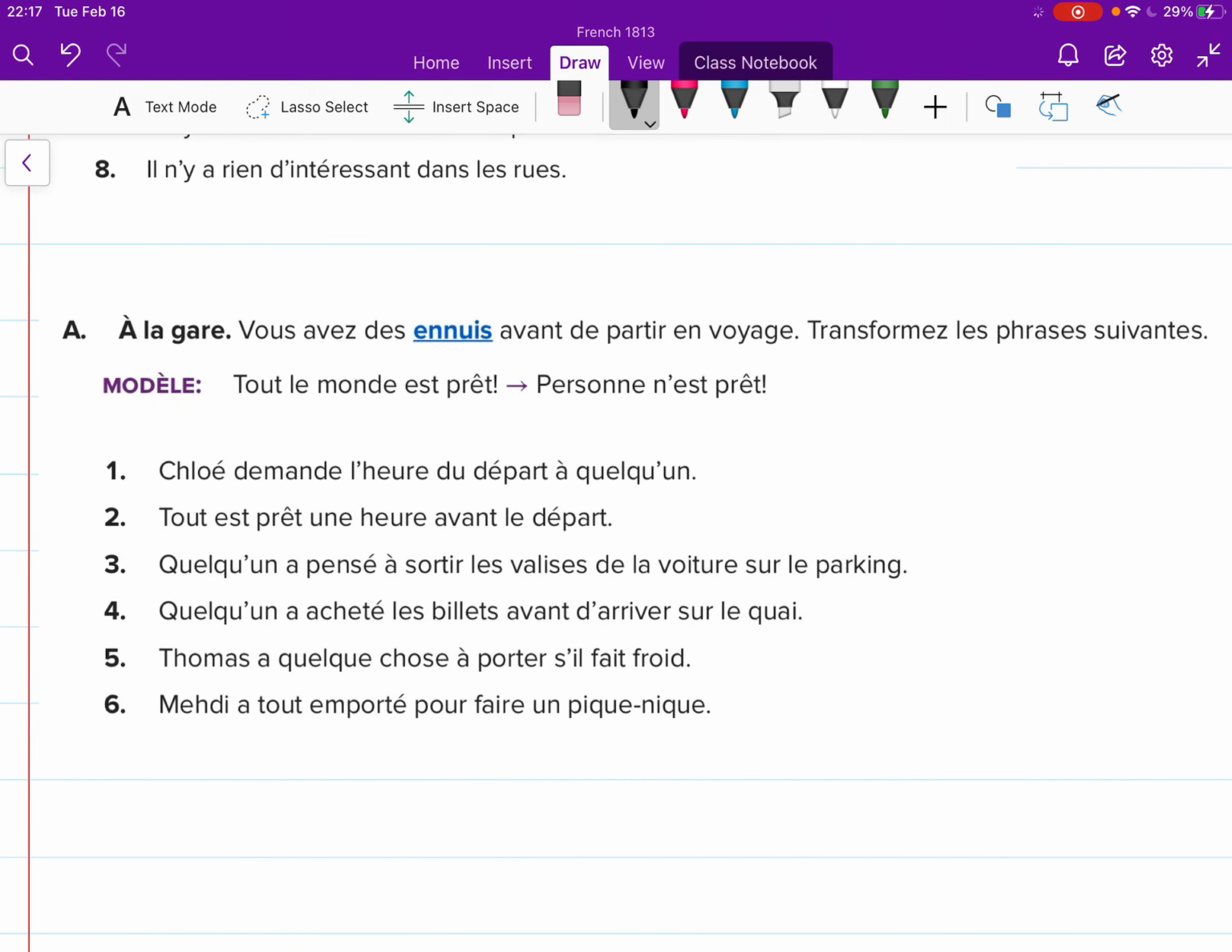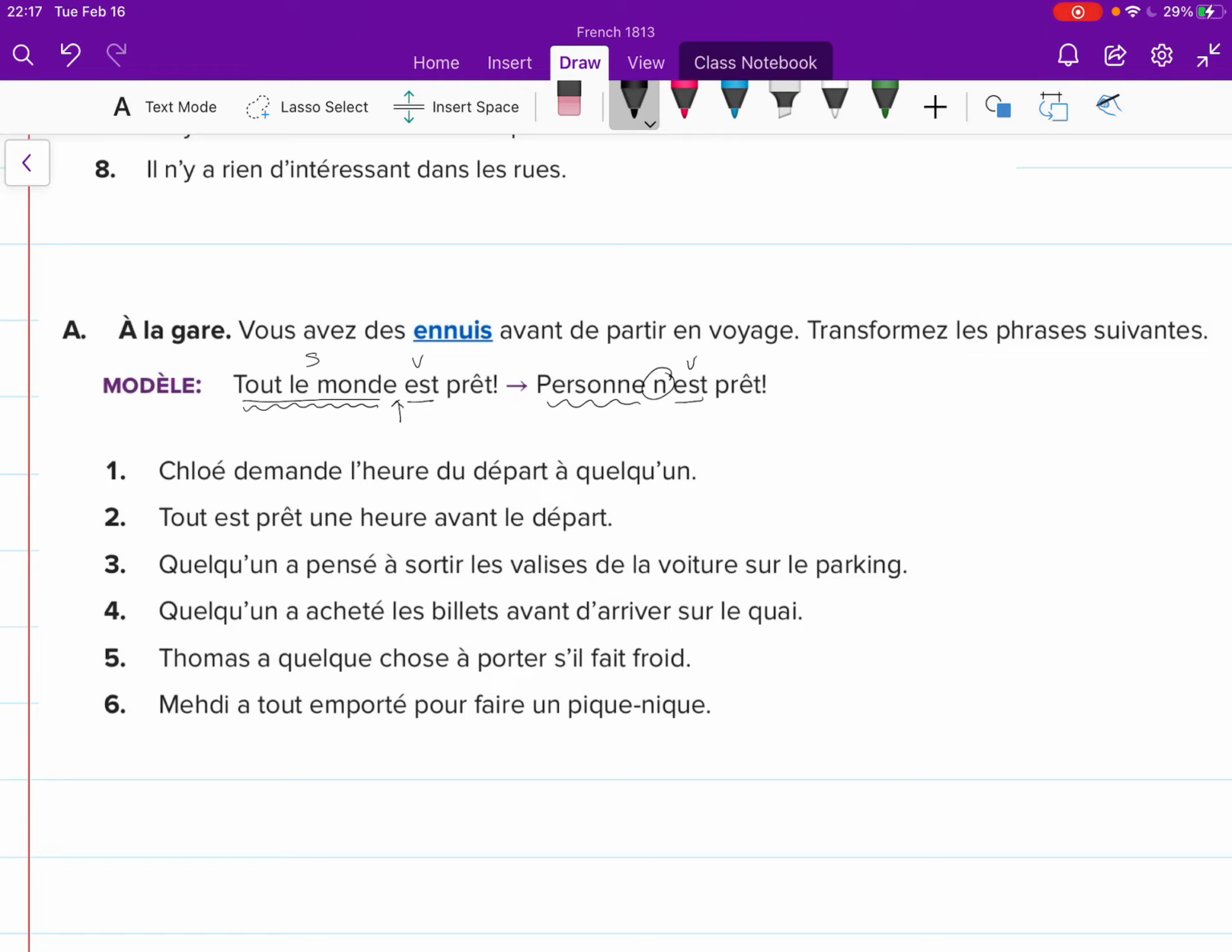The next exercise that I'd like us to be able to work through is this one. À la gare, vous avez des ennuis avant de partir en voyage. Transformez les phrases suivantes. They give you an affirmative sentence, and you are supposed to change it to the negative. Keep in mind here that you want to look, once again, for where the verb is. Tout le monde est prêt. This is the subject. This is the verb. So because of that, I know where to put my ne in, right before my verb. And the thing that is becoming negated will stay in that same spot. So I find my verb here, just rewrite it, put my ne in. Tout le monde had been my subject, so therefore, personne will become my subject.